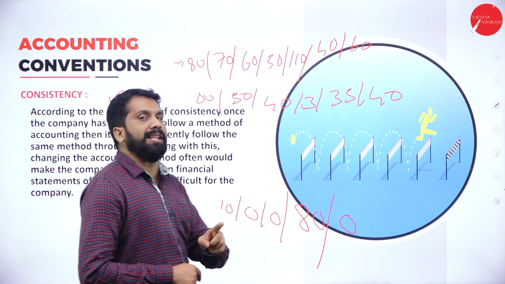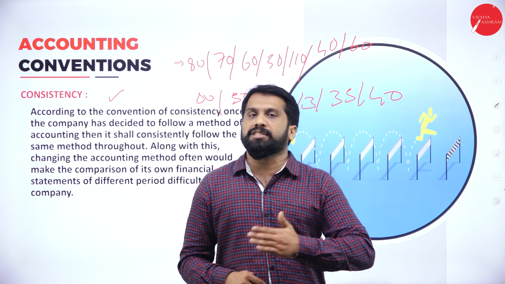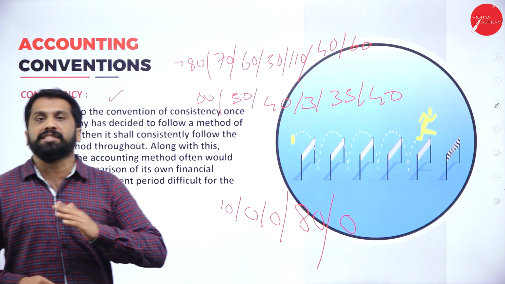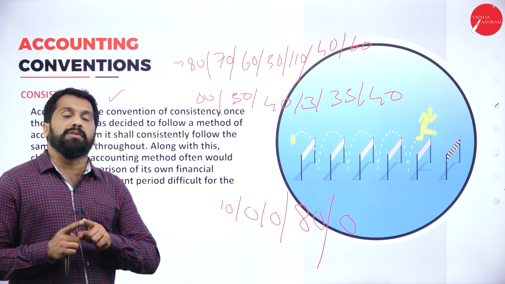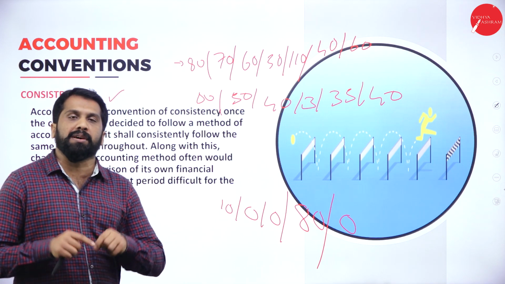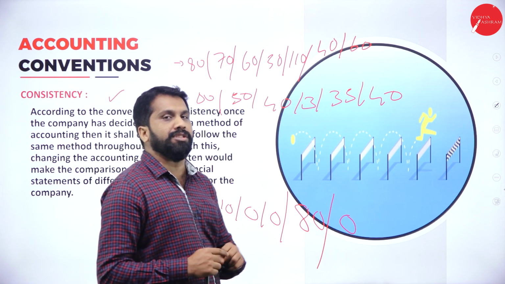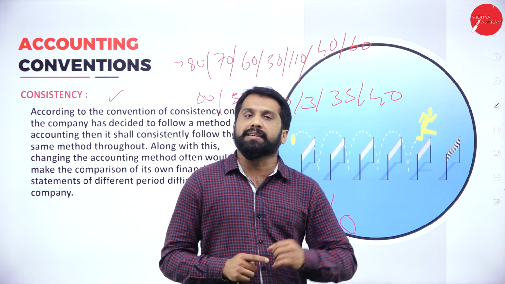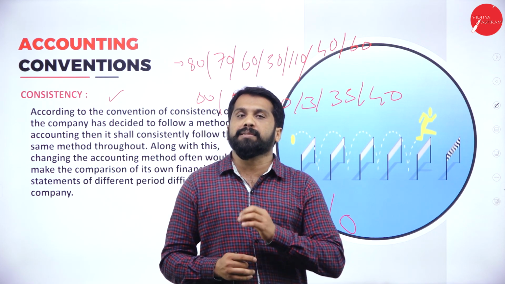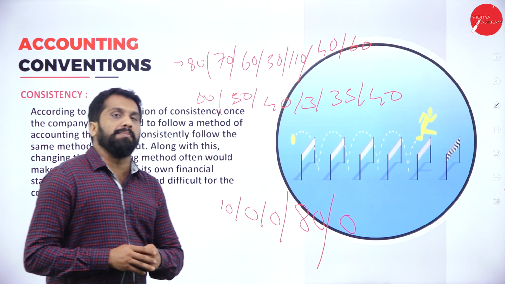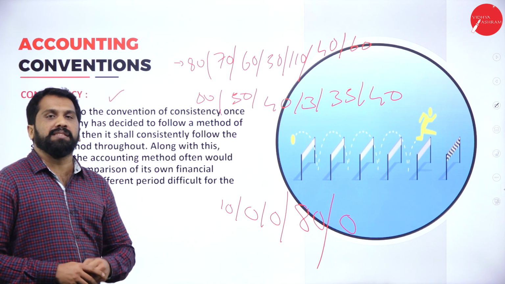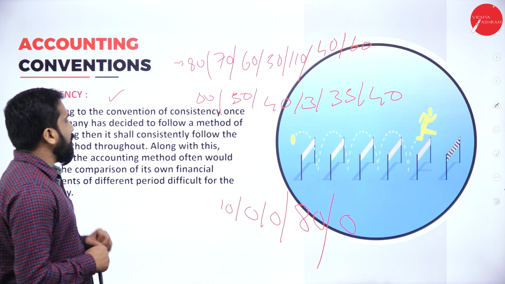If you change the method each year, like straight line to WDV to weighted average, you cannot compare your current year data with your previous year data. Why? Because this time you have used some other system, and last time you used some other kind of system. That's why comparison cannot be done if there is no consistency. So normally they expect you to have consistency in everything. Clear? Yes, this is called consistency.